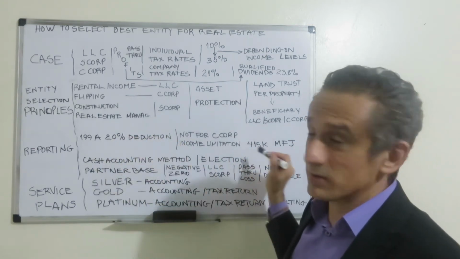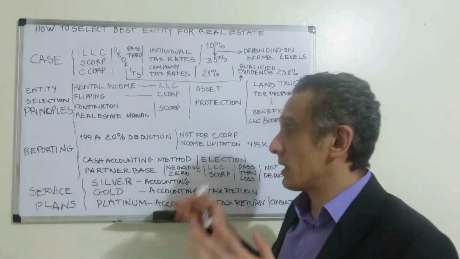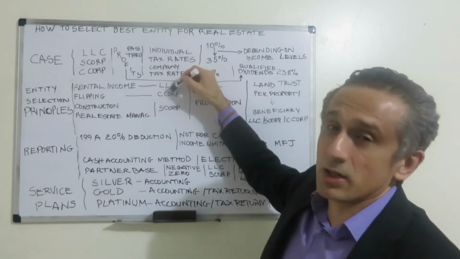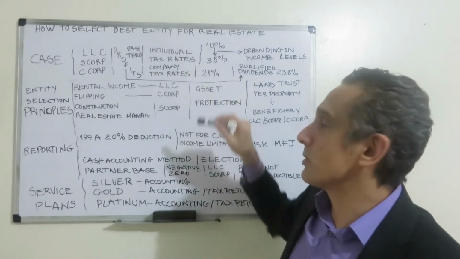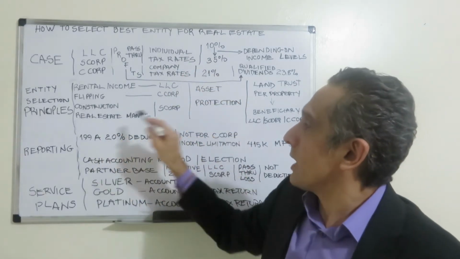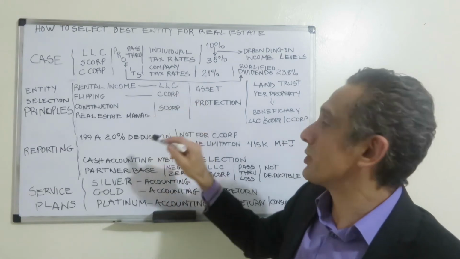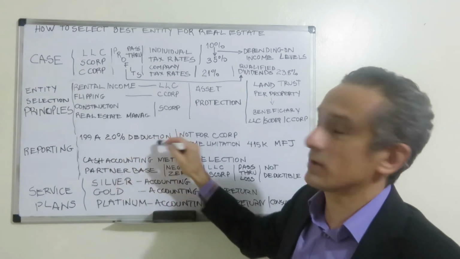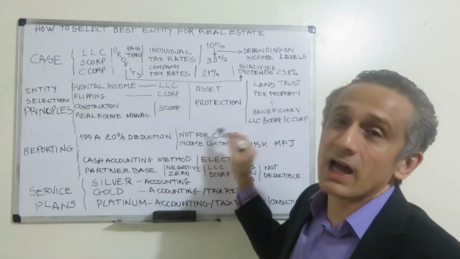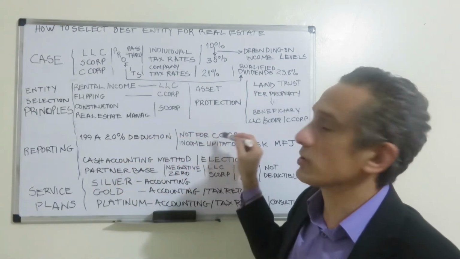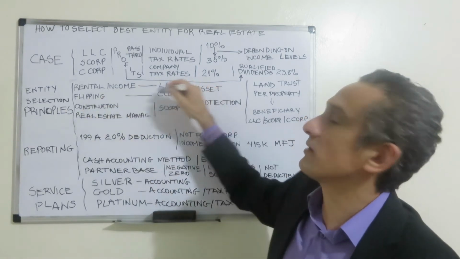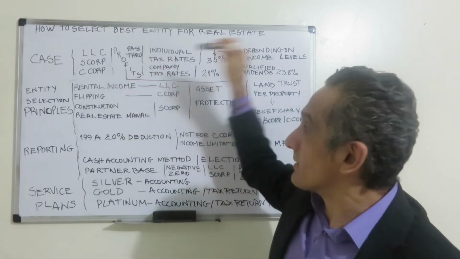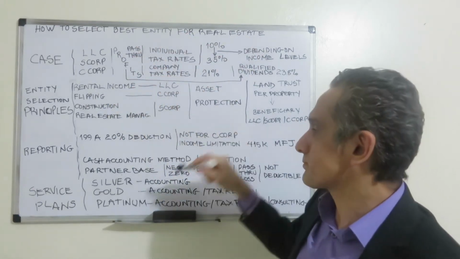deduction is $415,000. In addition to that, whenever you select the entity type, either an LLC, C corp, or S corp, you have to be very careful because a C corp, for example, doesn't qualify for the 199A 20% deduction. It is not valid for a C corp. There is no 20% deduction for a C corp because there is no pass-through. The C corp directly pays taxes on the profits of the company.